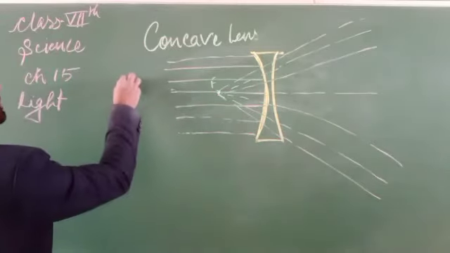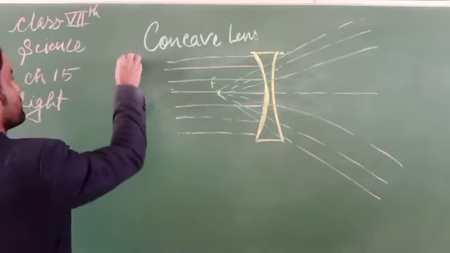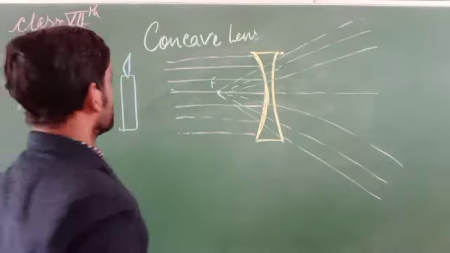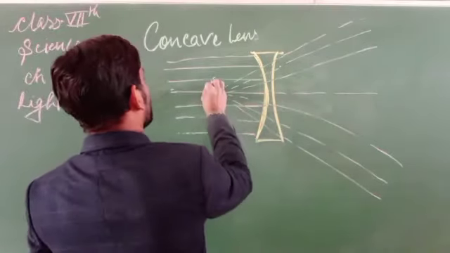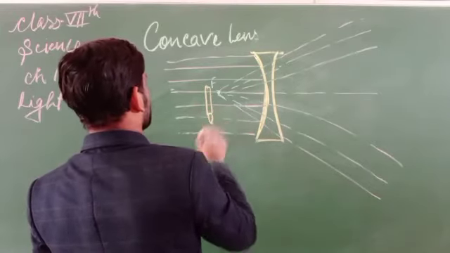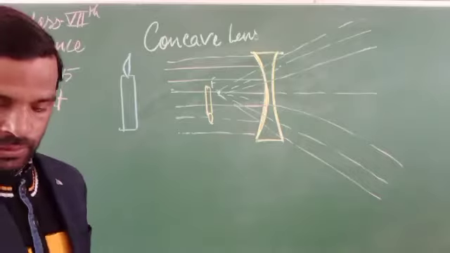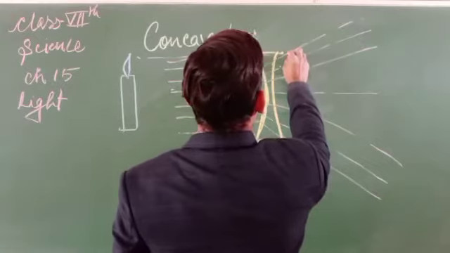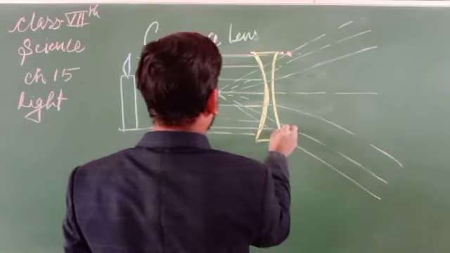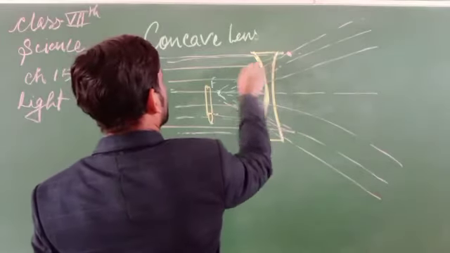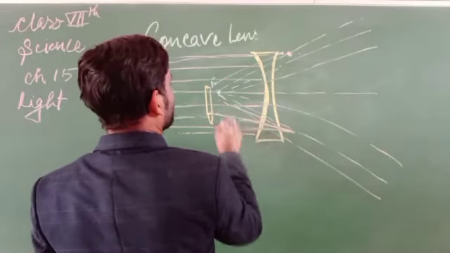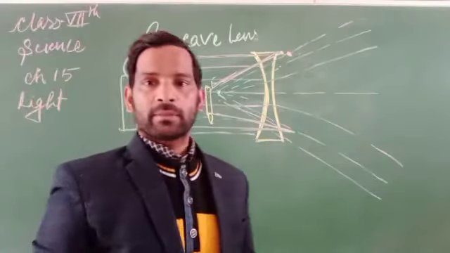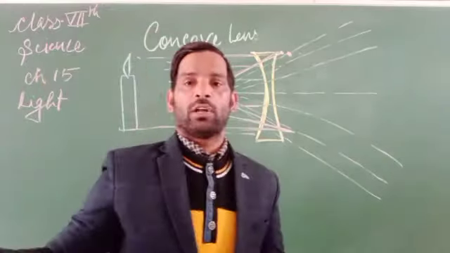If the object is placed here, the image might be formed here and it is smaller. Why? Because the image is formed over here, like this.